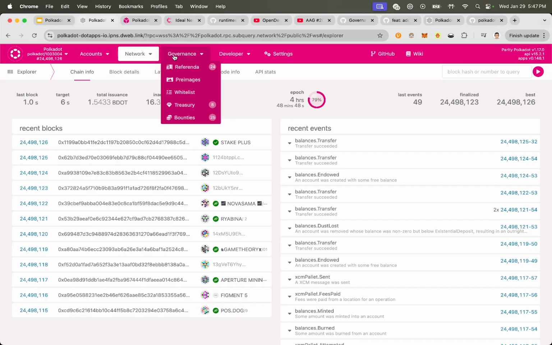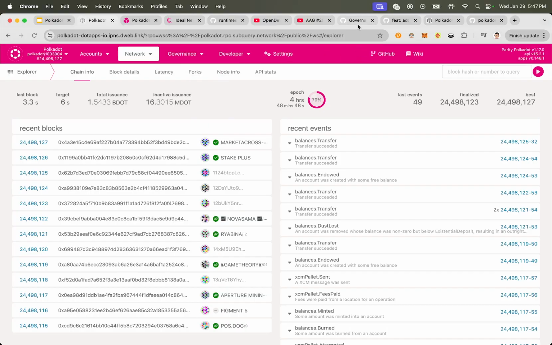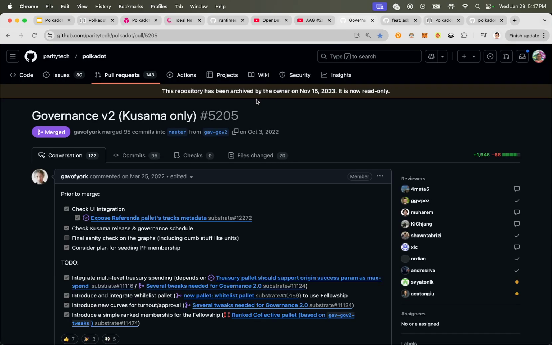The other thing that I want to show you technically is that there's this PR here, governance v2. So OpenGov is governance v2. And prior to OpenGov, there was governance v1, which was really, really good, actually. Governance v1 was really good. Governance v2 is super good. And it's iterating, it's evolving. All the time there are some improvements, like on-chain PRs and stuff.